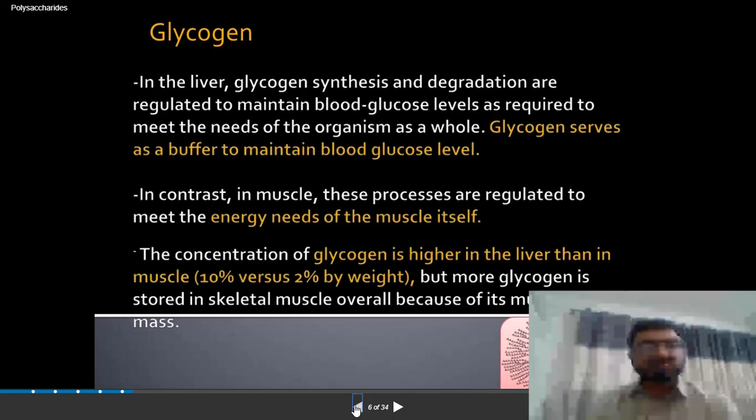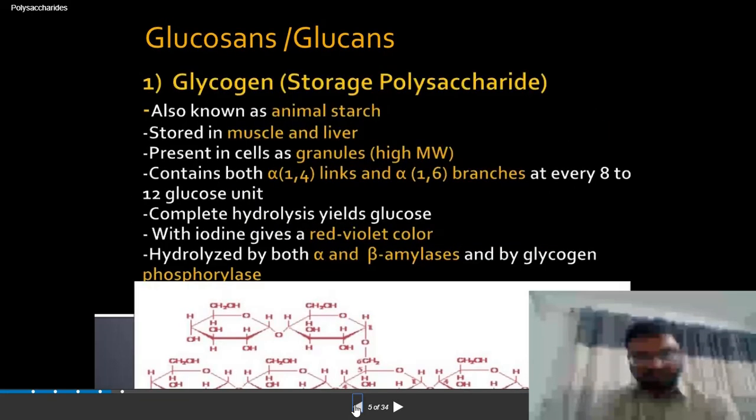Where is it stored? In humans, it is stored in the liver or in the muscles. So these are the two areas in which glycogen is present. The structure is the same as the starch structure. So glycogen is animal starch, because it is available in animals.